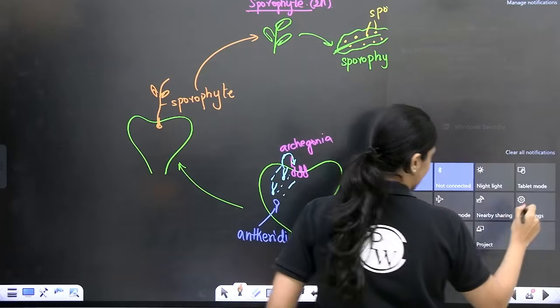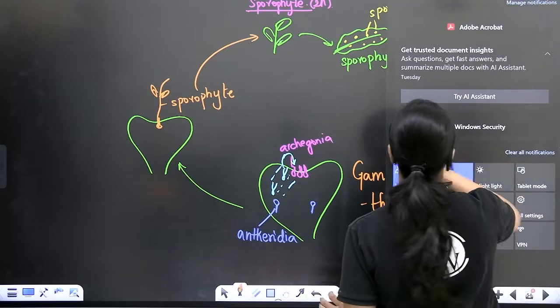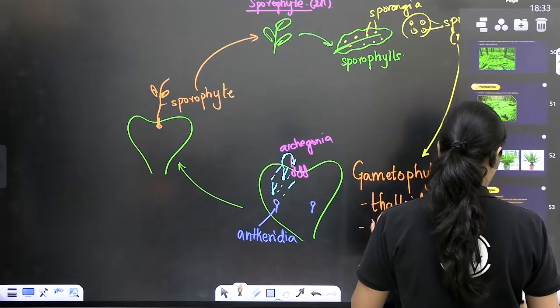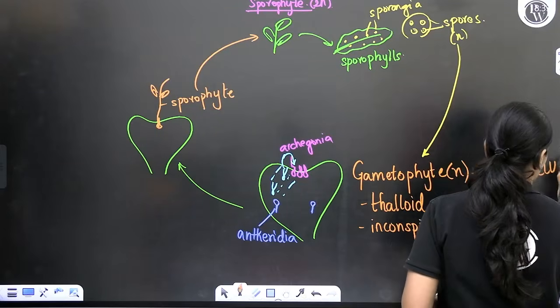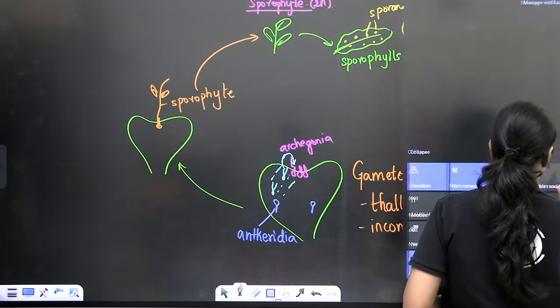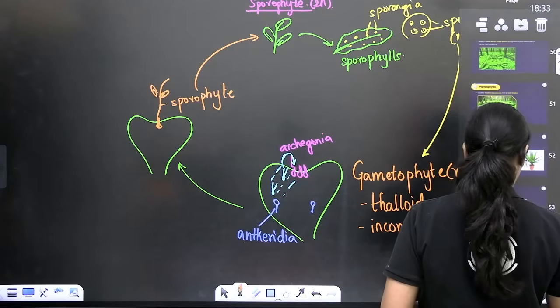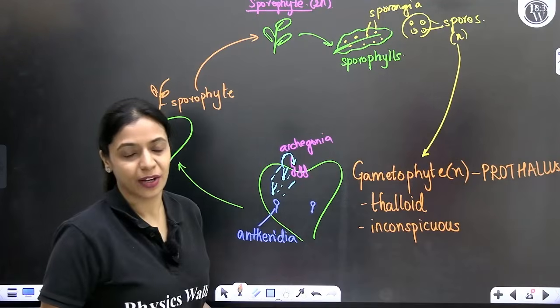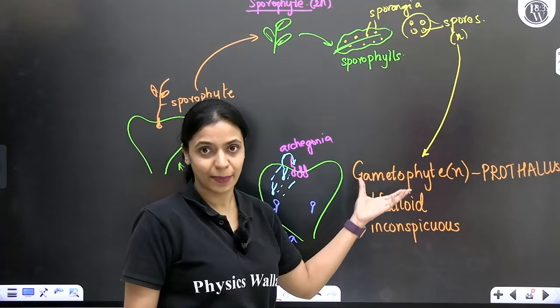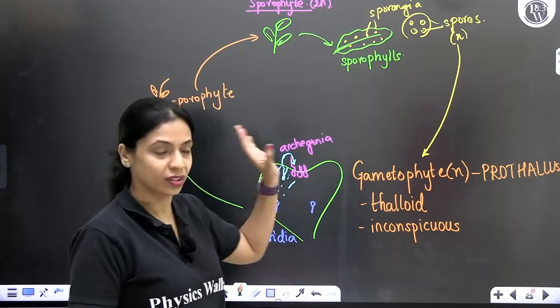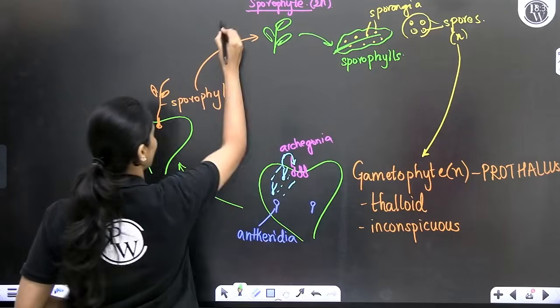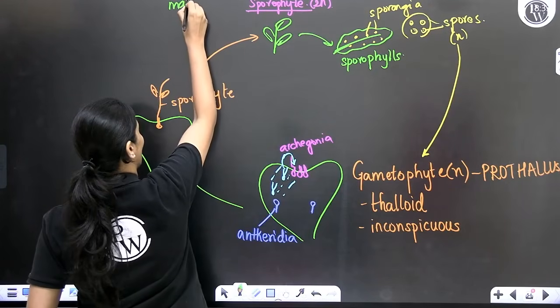Previously we saw in bryophytes, the main plant body was gametophyte and sporophyte was dependent on the gametophyte. Over here, the sporophyte itself is the main plant body.